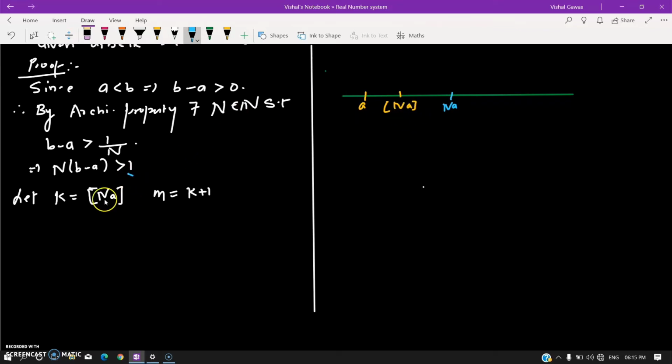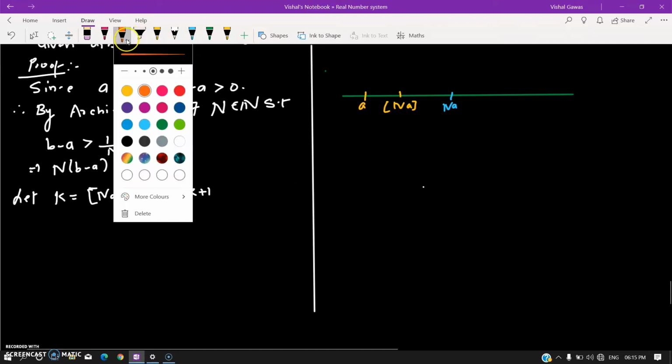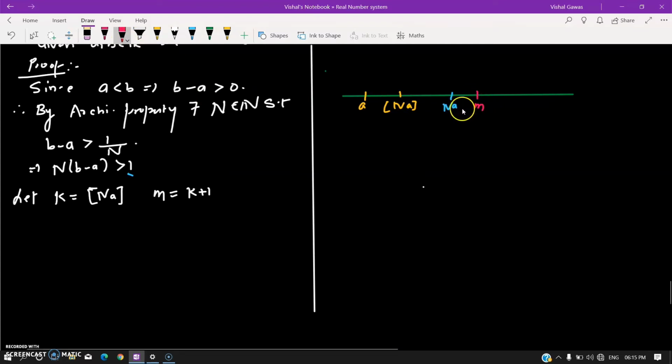And since this is k, plus 1, therefore this m would be somewhere here. So let me use some different color for that. It's bigger than na, so my m is somewhere here. So I'm letting k be the greatest integer of na, and I'm taking m to be that integer plus 1, which gives k plus 1.